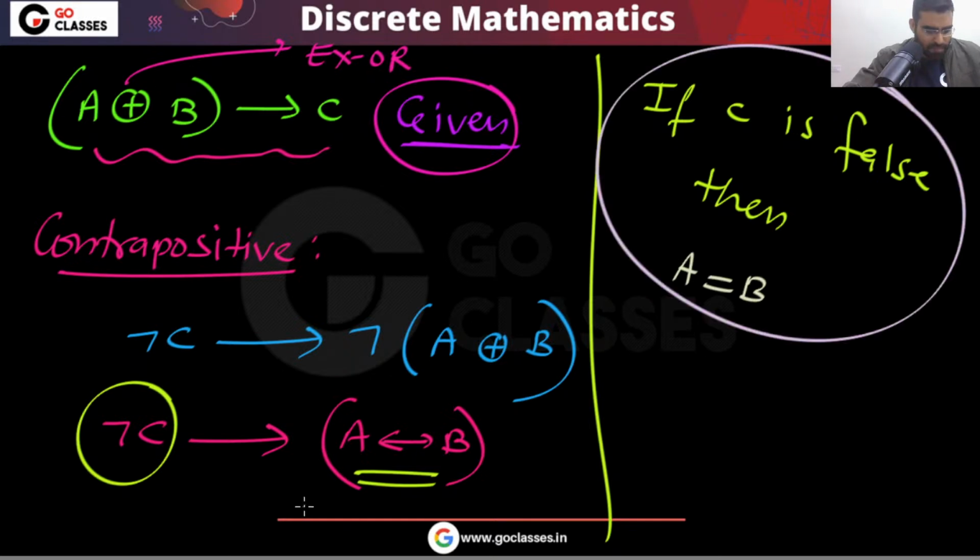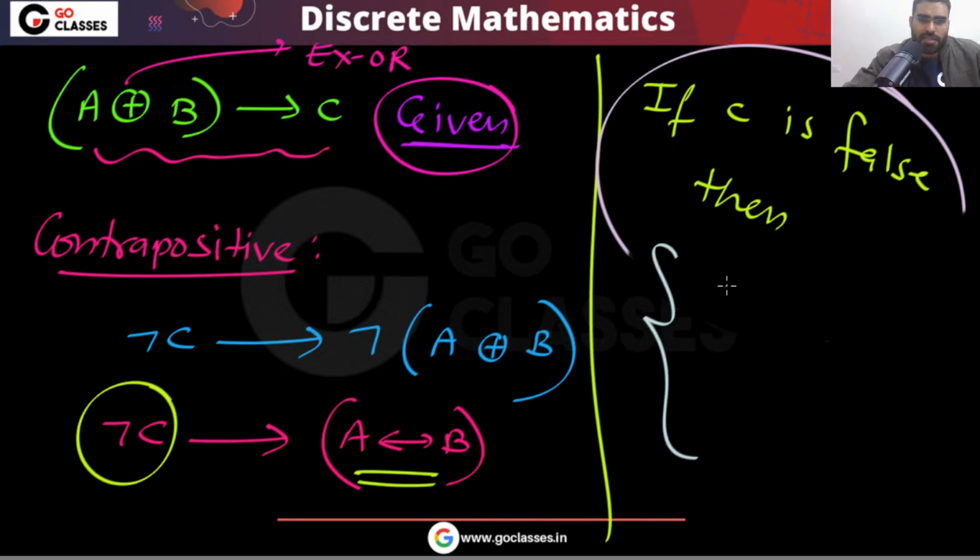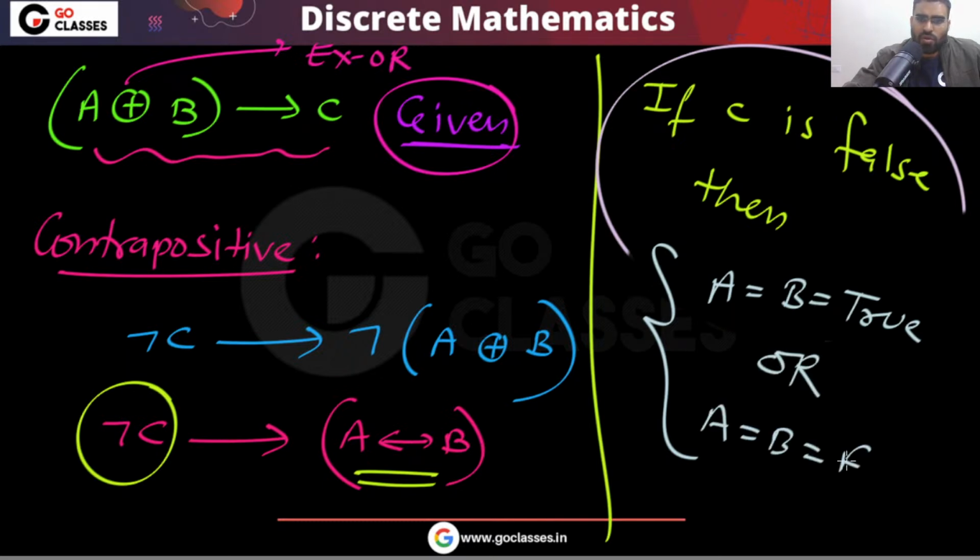They will be the same, but either both will be true or both will be false. Yes or no?